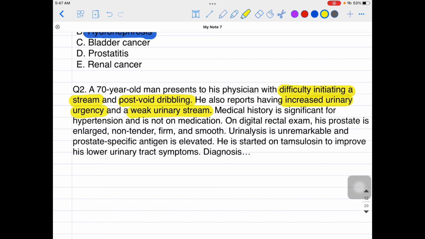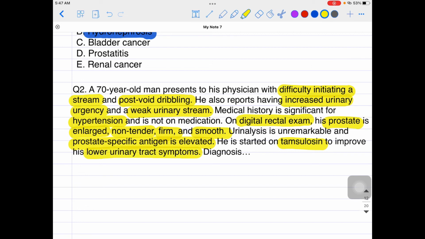Medical history is significant for hypertension, and he is not on medication. I told you hypertension is kind of a risk factor; it can be associated with hypertension. Digital rectal examination was done and his prostate is enlarged, non-tender, firm and smooth. Again they are talking about BPH kind of symptoms, right? Urinalysis is unremarkable and PSA, prostate specific antigen, is elevated, right? He was started on tamsulosin, which is an alpha 1 blocker, to improve the lower urinary tract symptoms, LUTS.